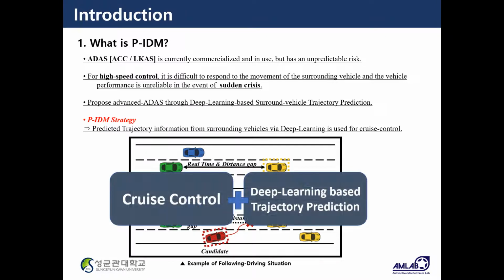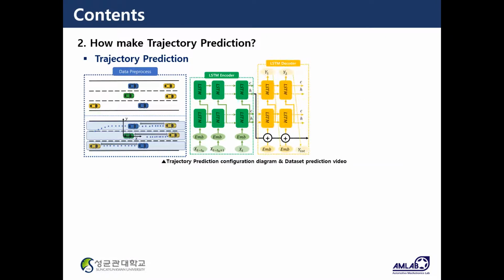To minimize and improve these risks, various ADAS studies using deep learning are currently underway. And I will use cruise control with deep learning based trajectory prediction in this section. The following is the path prediction part of the study.